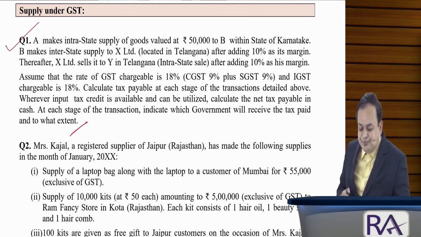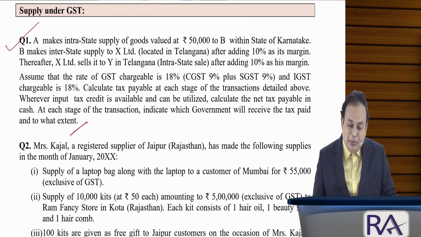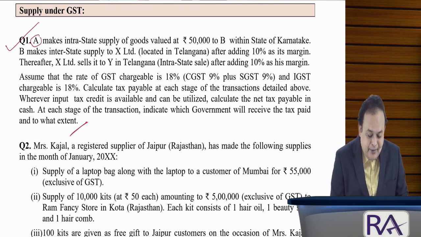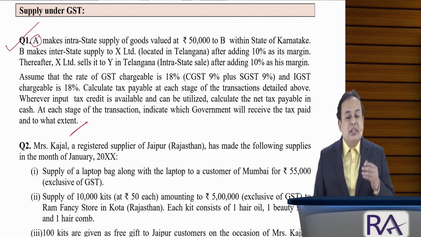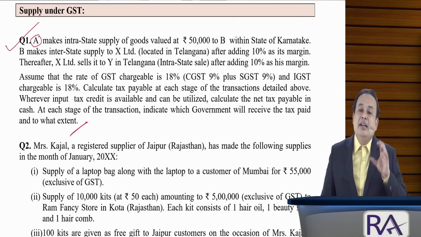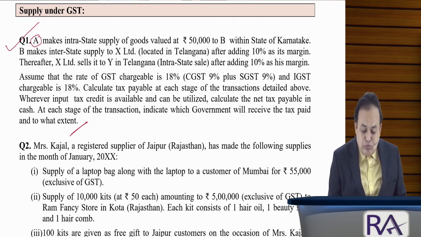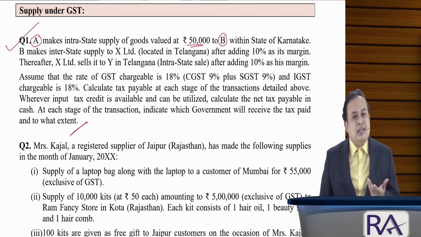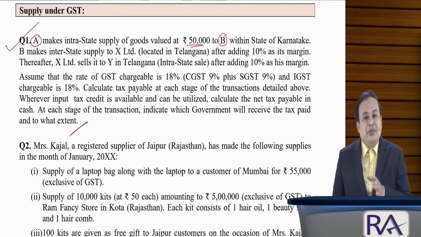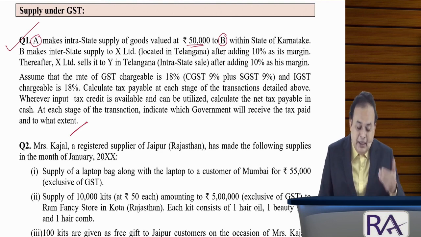Now, no problem. What is the problem in the given problem? Look here, Mr. A, who is the supplier, supplies the goods within the state of Karnataka, intrastate supply, to Mr. B for 50,000. Intrastate: CGST 9%, SGST 9%. Hardly, it comes to rupees 4,500 CGST and 4,500 SGST. Is it clear, my dear sir?